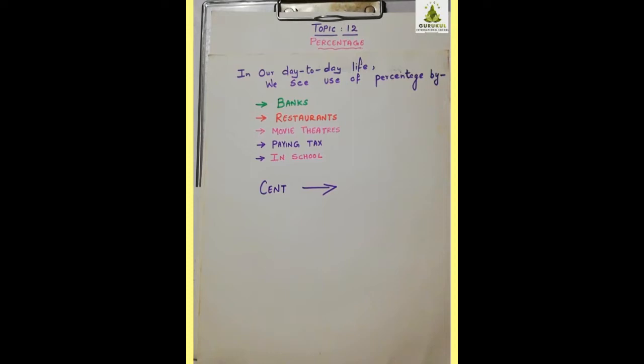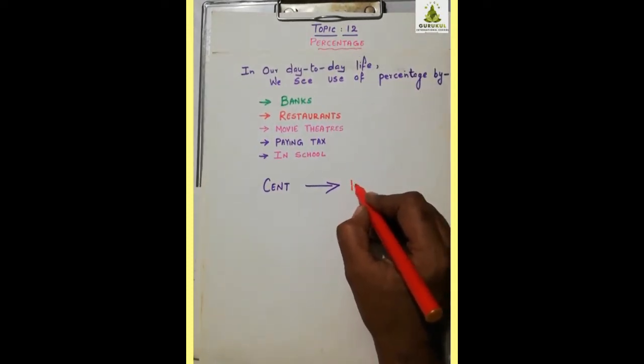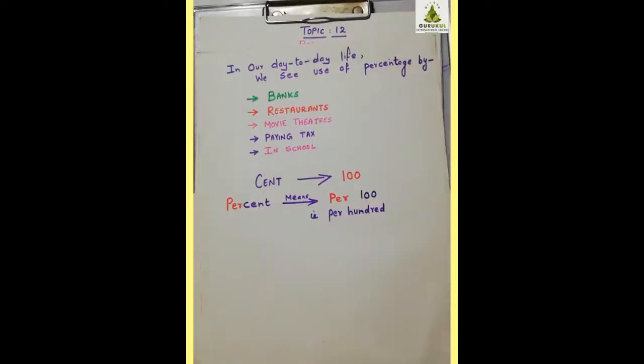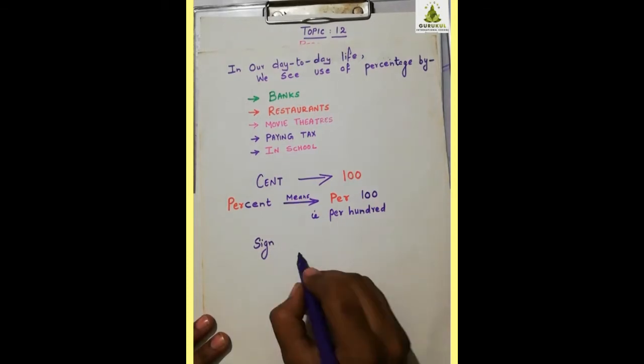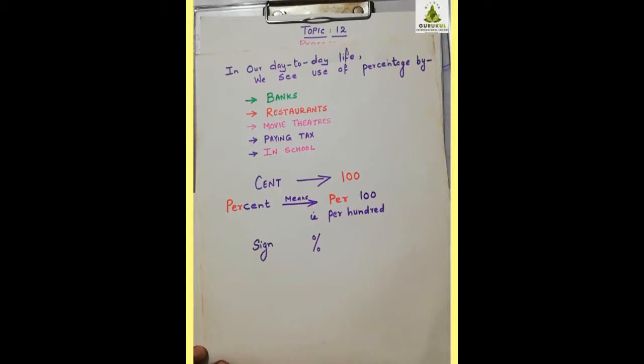Now tell me, what do you mean by cent? Cent means 100. Is it clear? Now, what do you mean by per cent? Per cent means per 100. Is that clear? Cent means 100, so per cent means per 100. Now, what is the sign for percentage? What is the sign used to show percentage? The sign for percentage is this one.